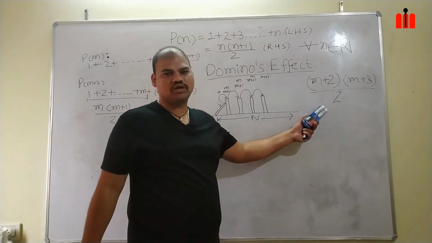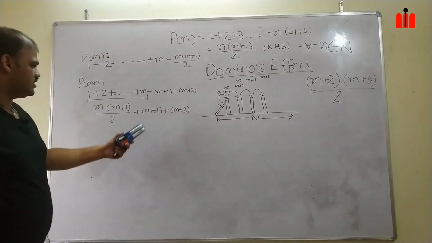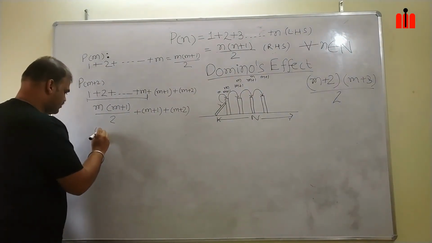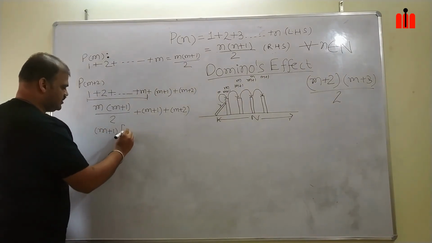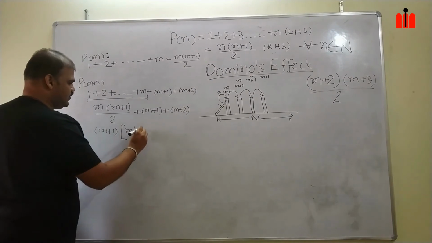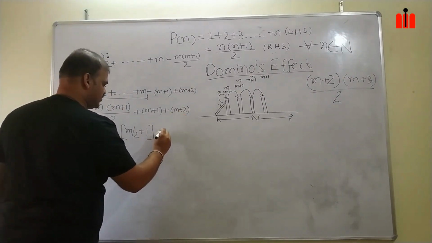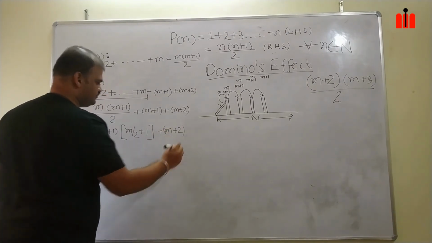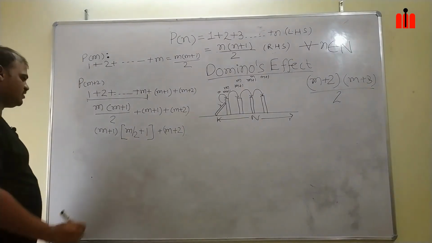So now we have to work towards getting this expression. In this, m plus 1 is common, you take m plus 1 common. You will be left with m/2 plus 1. Further, we are having m plus 2, so we had added m plus 2.